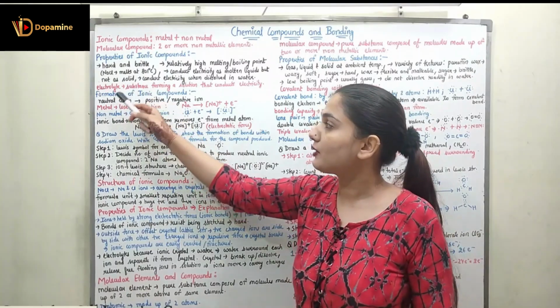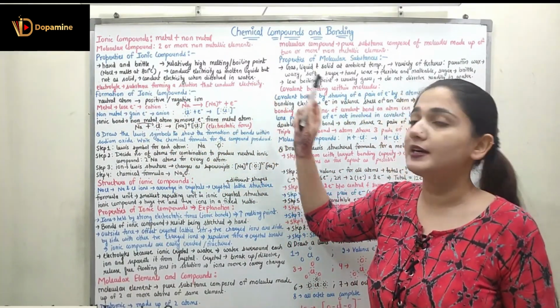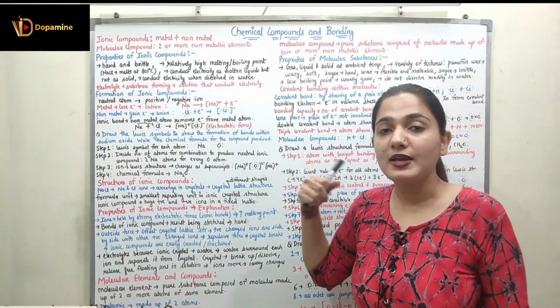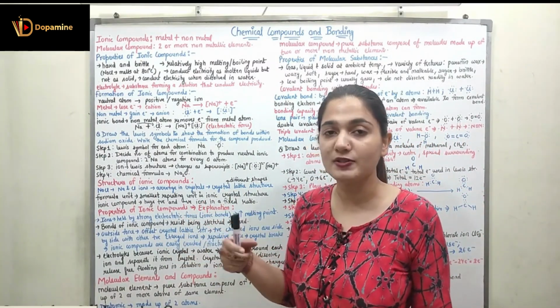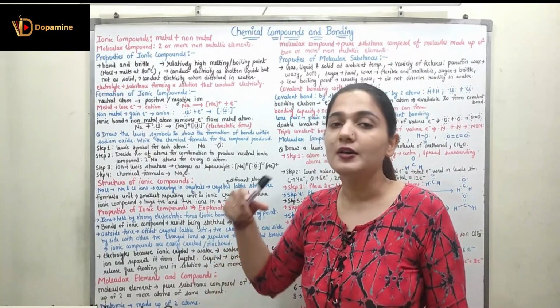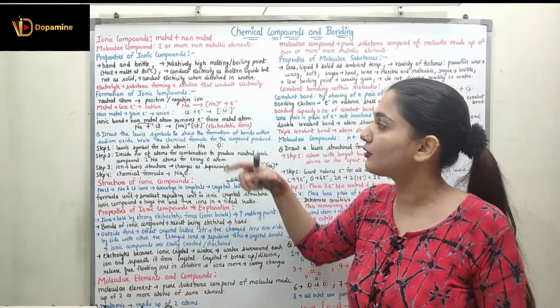Now coming to the electrolyte. An electrolyte is a substance forming a solution that conducts electricity. So an ionic substance can form a solution with water which conducts electricity. This solution is termed an electrolyte.